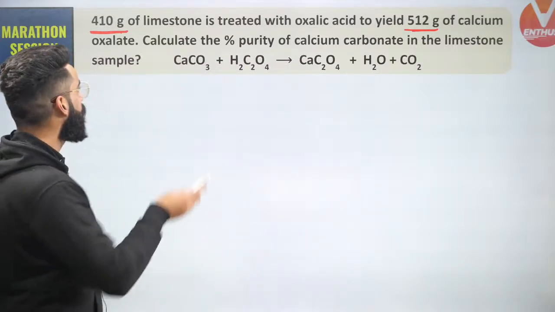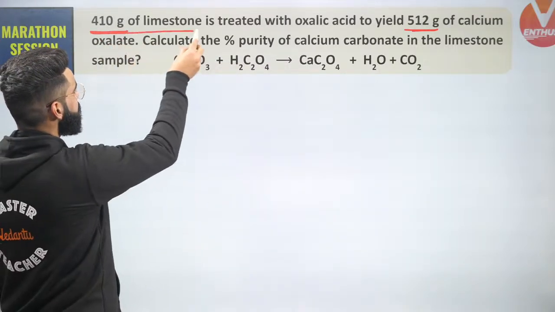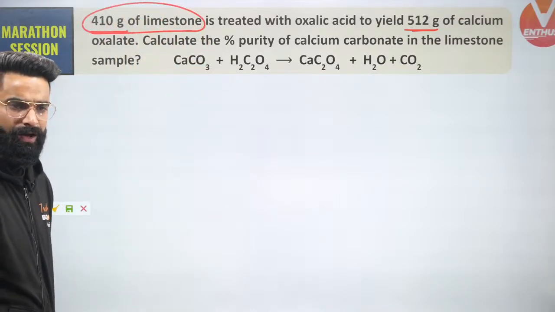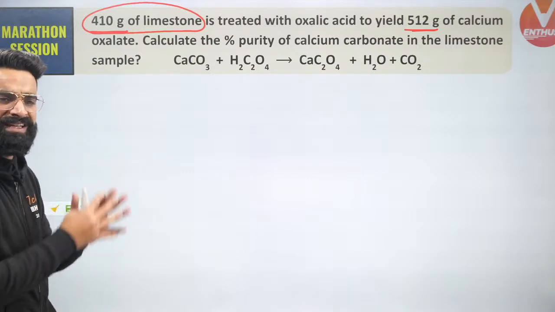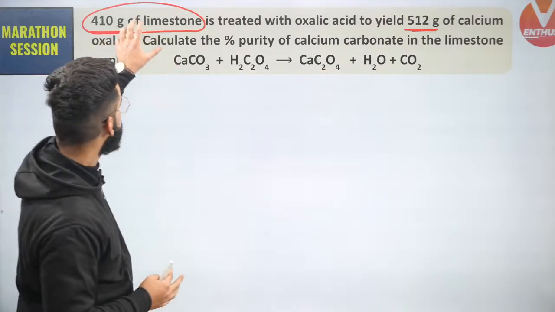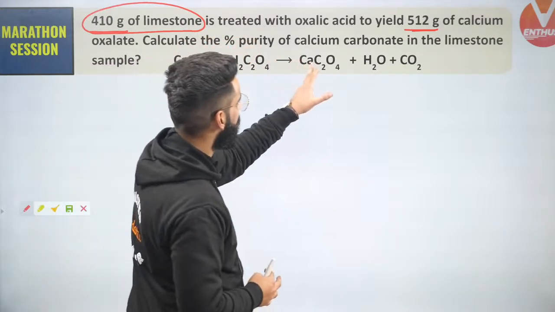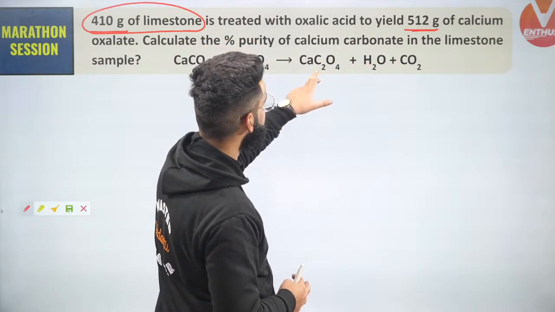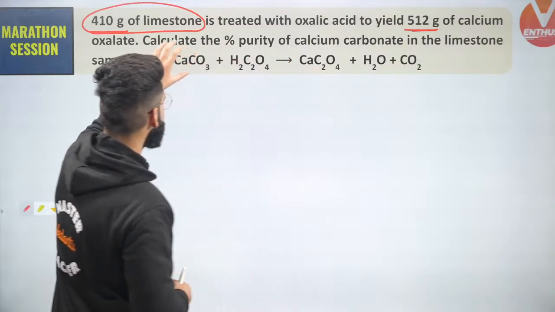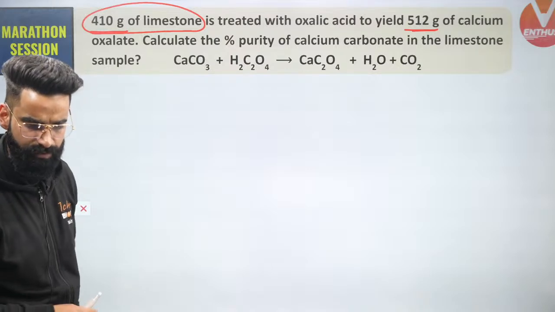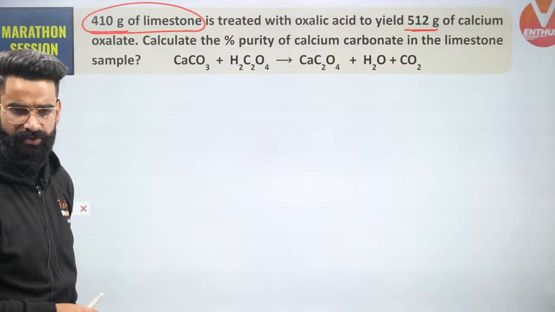So people, I've got 400 grams of limestone, which is the impure calcium carbonate. Now if I start with 400 grams of limestone and make it react with oxalic acid, it leads to the formation of 512 grams of calcium oxalate. I need to calculate the percentage purity of calcium carbonate in this sample. How will I be solving this sort of question?